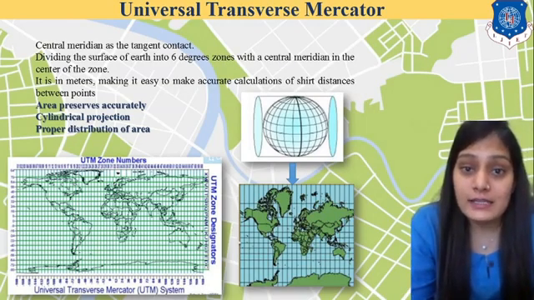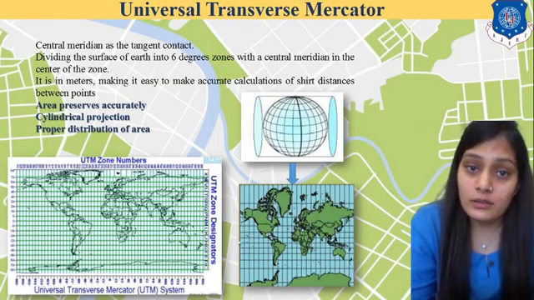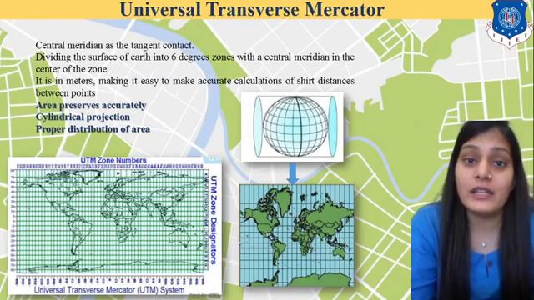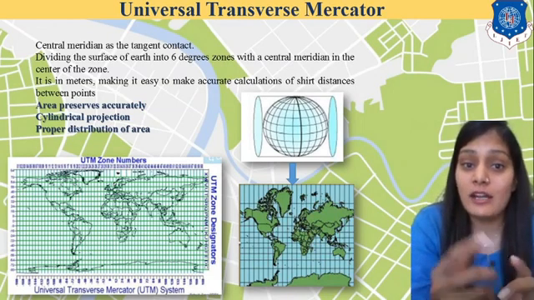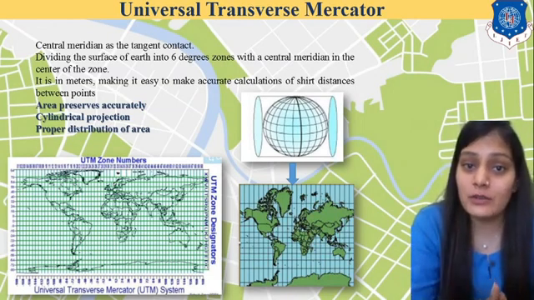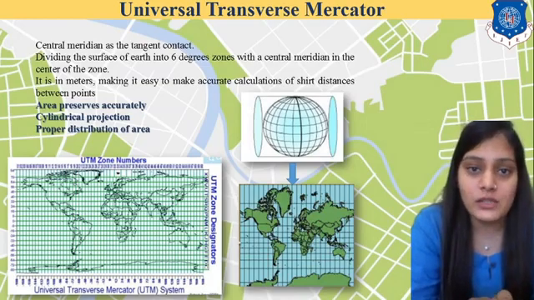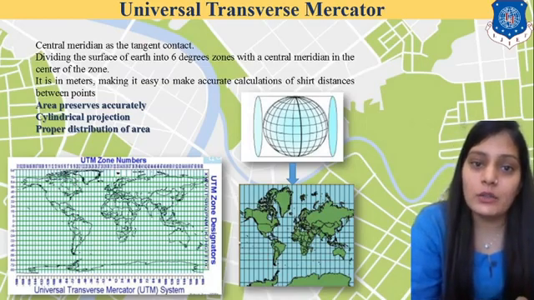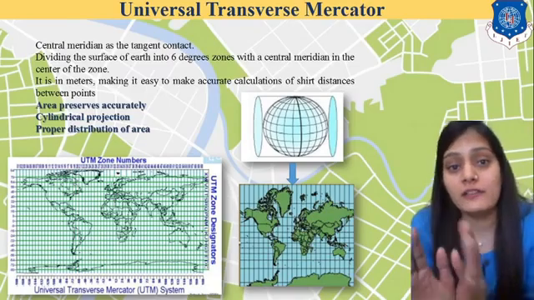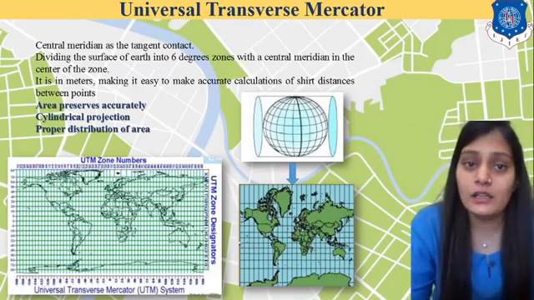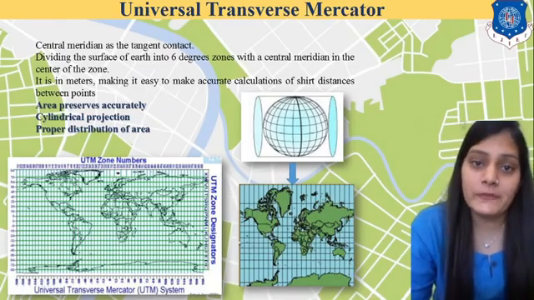In this area, nothing is distorted, right? So we can see the whole area of all the countries. It is not like half of the area. You have seen when I put the map on the face of a human being, not all areas are clearly seen. Some are distorted, some are not clearly visible, and for some areas you cannot make out how large they are. But when I convert into UTM, you will get the perfect measurement of each and every country. That is why we are using UTM, right?